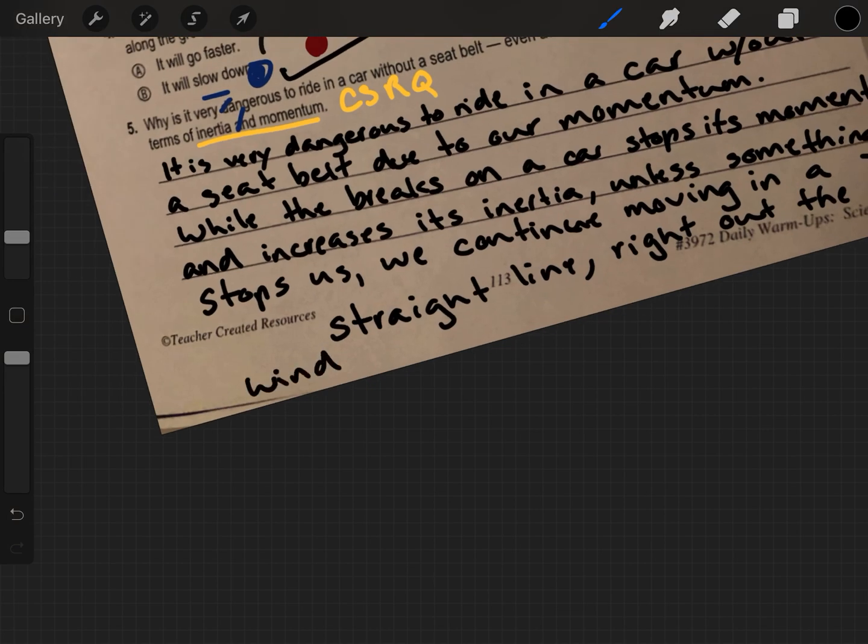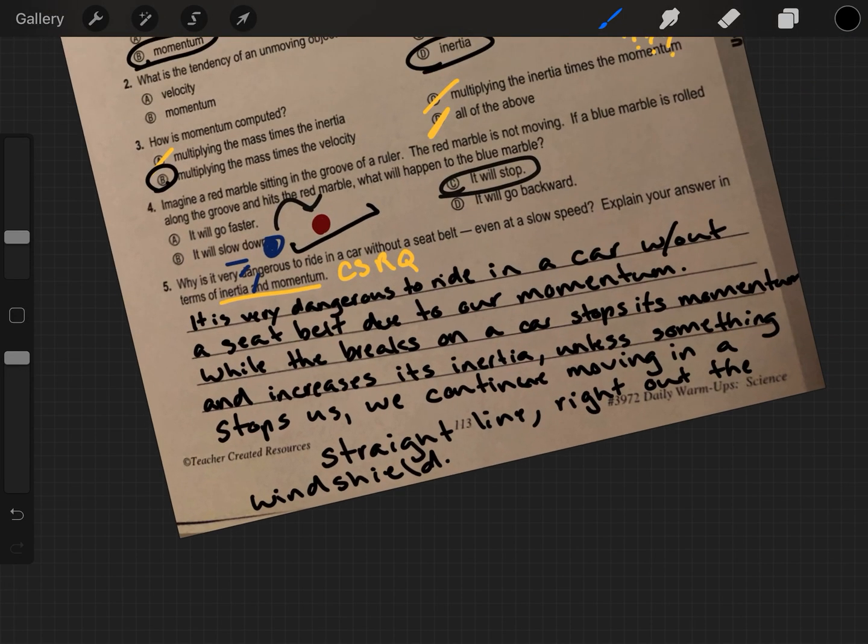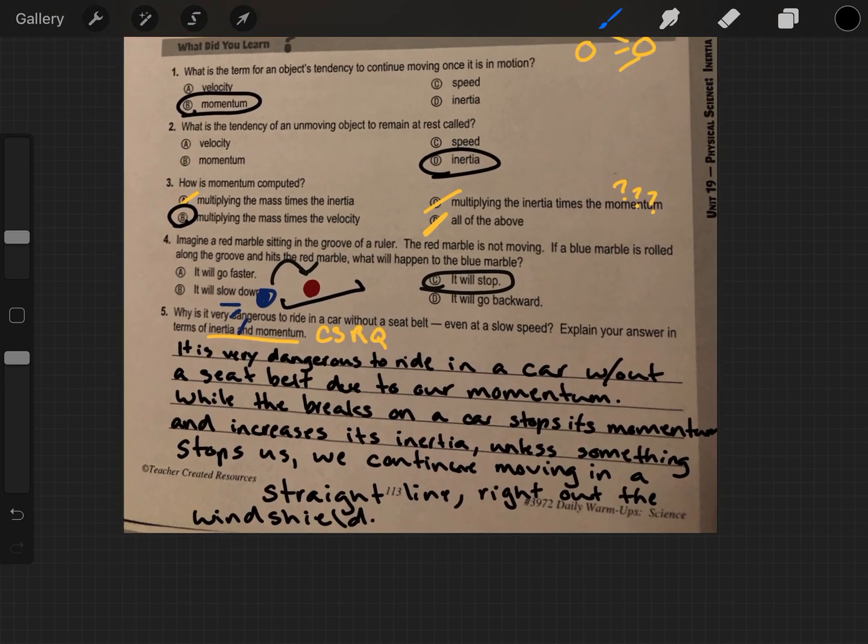That might be a little gruesome to think about, but sadly, that is the case. Your seatbelt is incredibly important. If you're a driver or in the passenger front seat of the car and you're not wearing your seatbelt, your body is going to keep moving. You are still moving at a velocity of like 60 miles per hour, and then all of a sudden the car stops, but you don't. You're going to keep moving unless something stops you, and that something is your seatbelt.